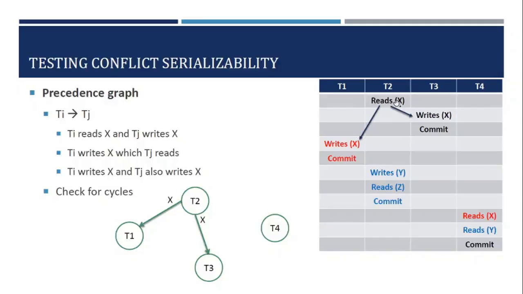Now we have completed T2. So these are the two dependencies we have. If you consider T2 versus T4, this is a read of X and this is also a read of X, but this is not a conflicting operation. Any one of the operations must be a write, only then it is called a conflicting operation.